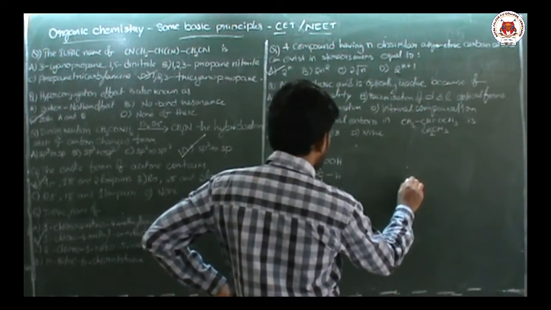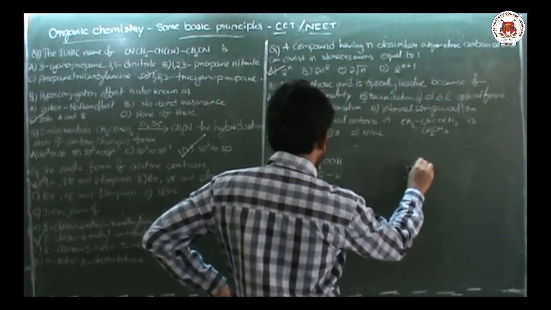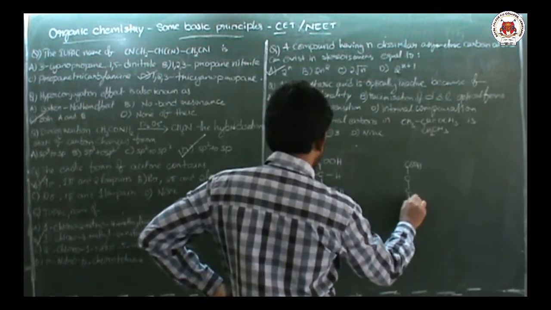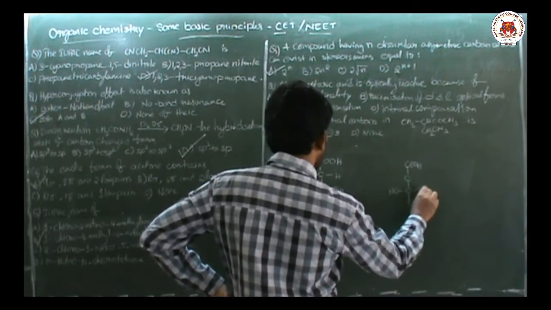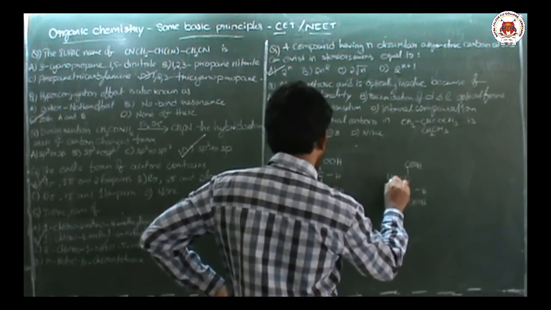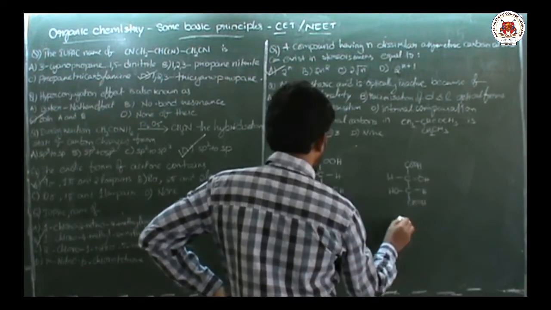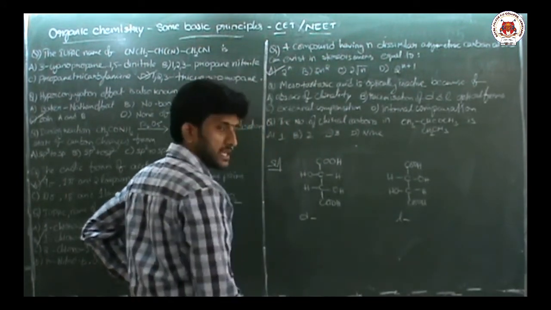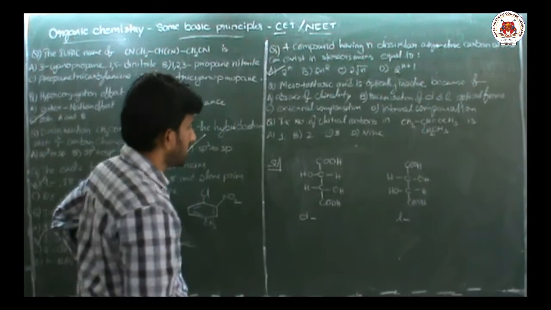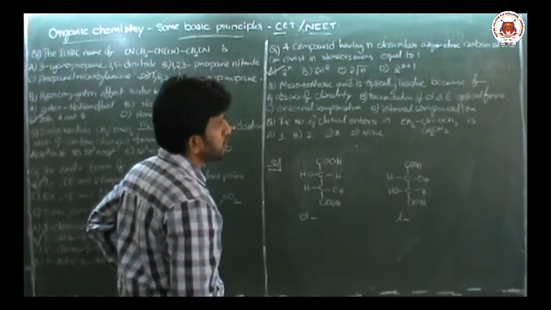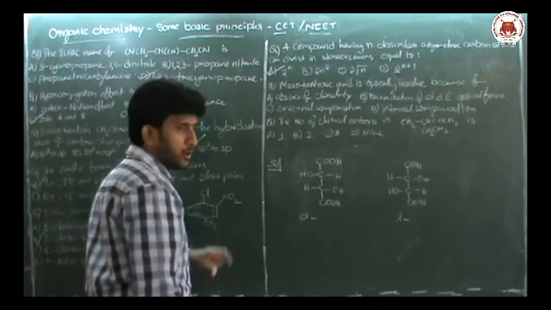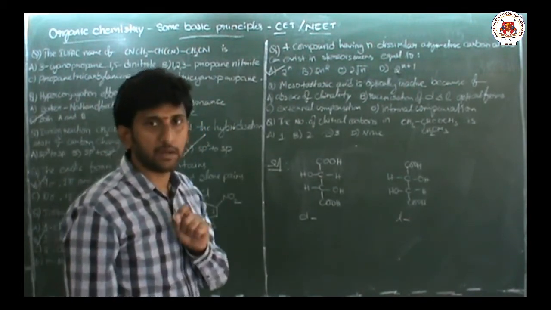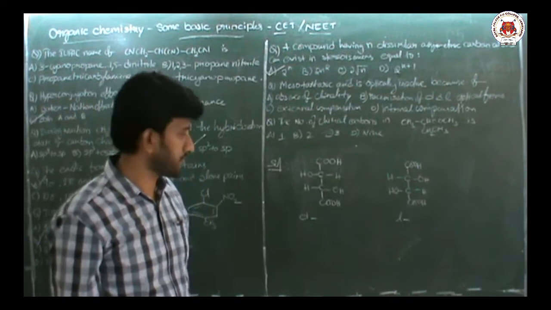Another form I can write like this. This is L-tartaric acid. And what is meso now? Meso means both the chiral carbons should have the same configuration.